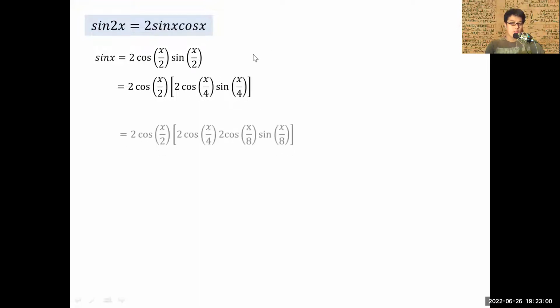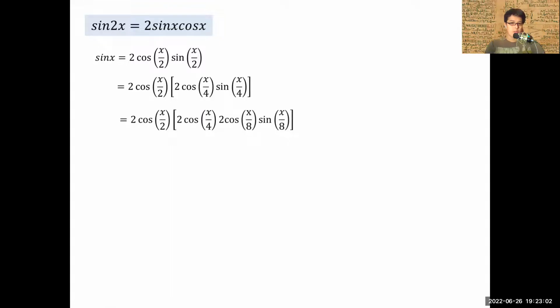So I'm going to go on further. Same thing, I keep this cos x over 2. Cosine x over 4, I'm going to keep it this time, and sine x over 4, I'm going to write as 2 cosine x over 8 sine x over 8, based on the double angle identity. I hope you can see what I am trying to establish here.